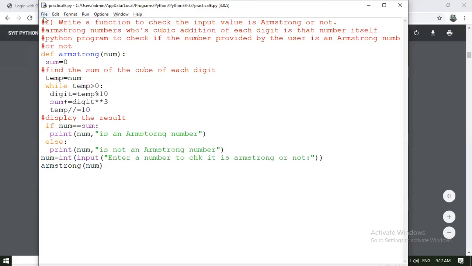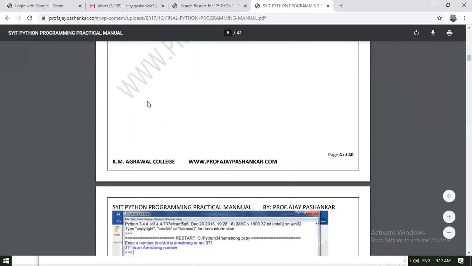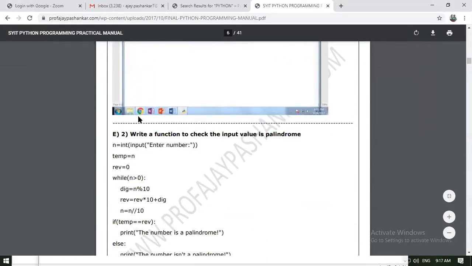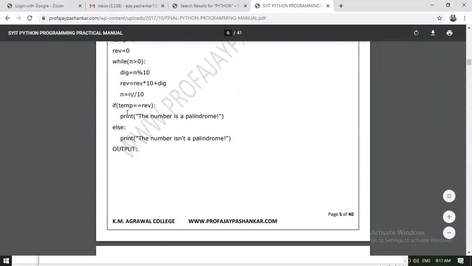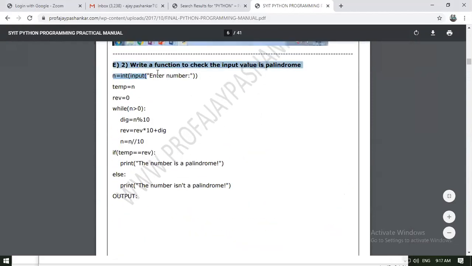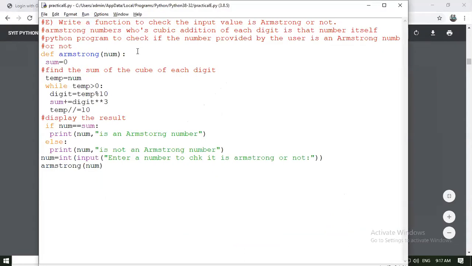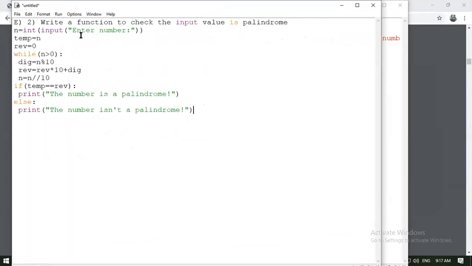We can have one more program if possible in today's session. There is a concept called the palindrome of a number, or palindrome number. What is a palindrome? Hello, palindrome.